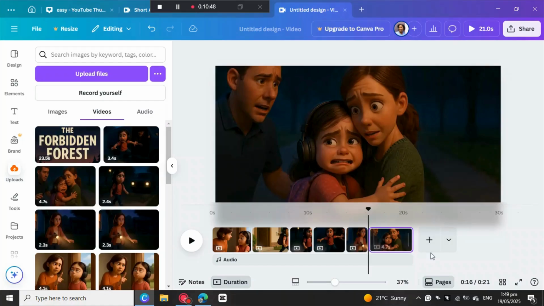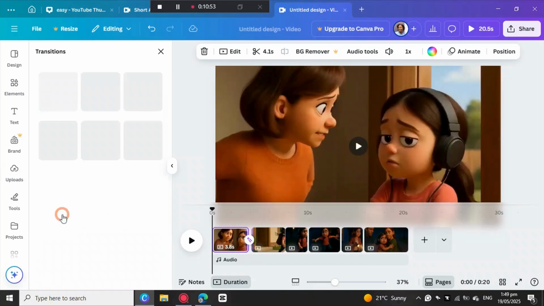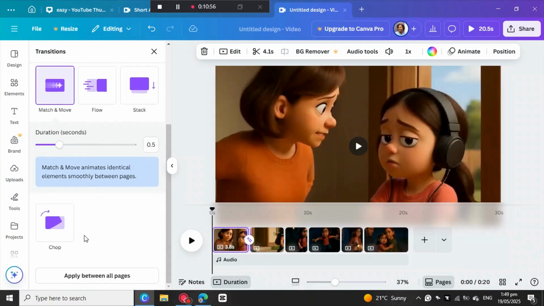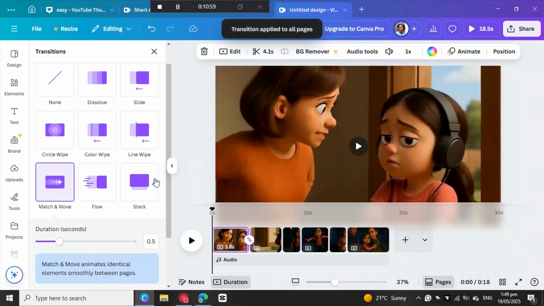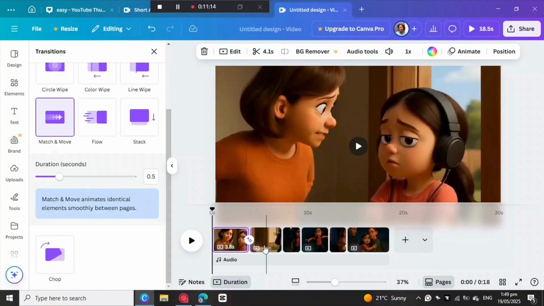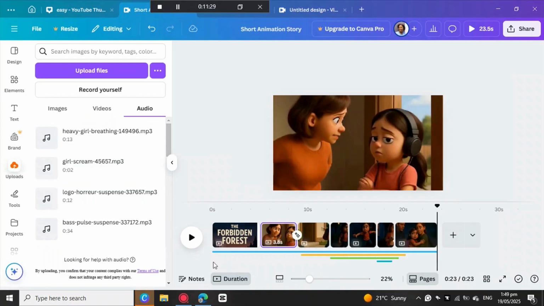Okay, so this is the final process. Then you need to come here to add the transition. I'm gonna select a transition, but you can select the one that you prefer. I'm gonna make sure that I apply it on all the pages. Then after you put all the images, you need to get some soundtrack. You can also get some other sounds, like when she's crying, when she's screaming. You can use Pixabay to get those kinds of sounds.